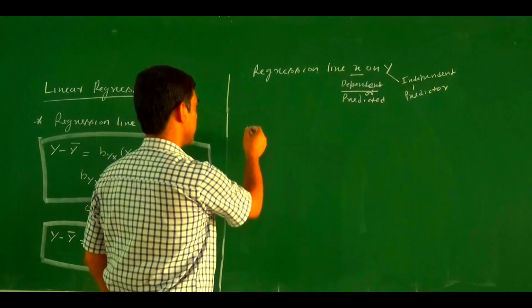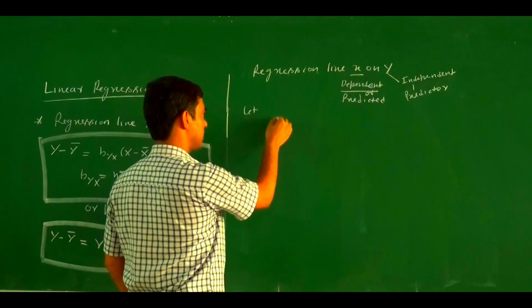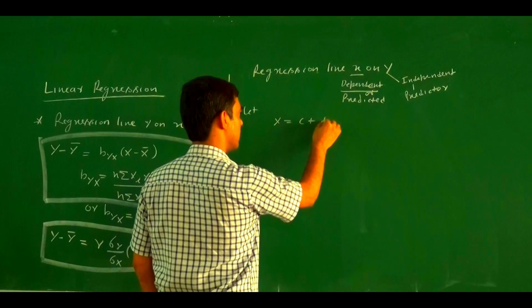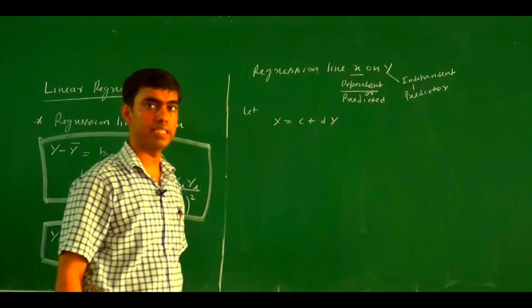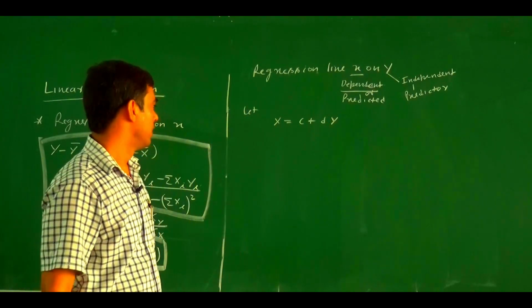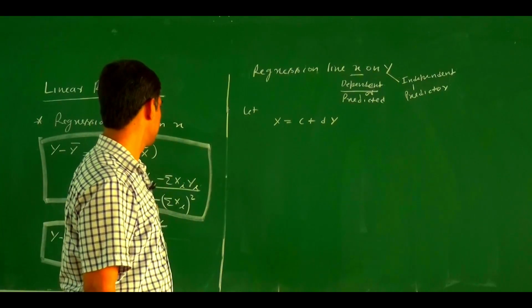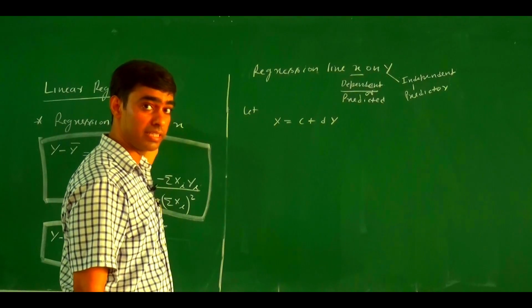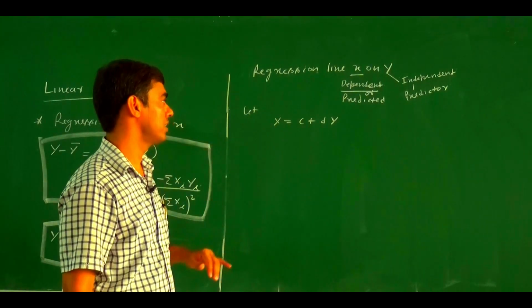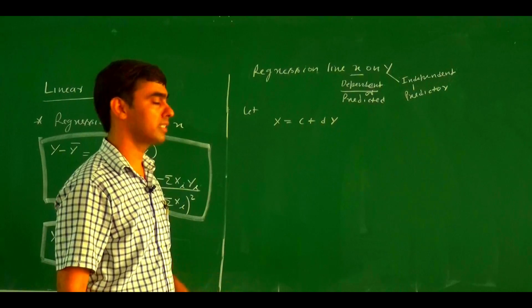Now here let x equal c plus dy. This is a regression line x on y. As we did for the regression line y on x, in a similar manner we do all the procedure for the regression line x on y.